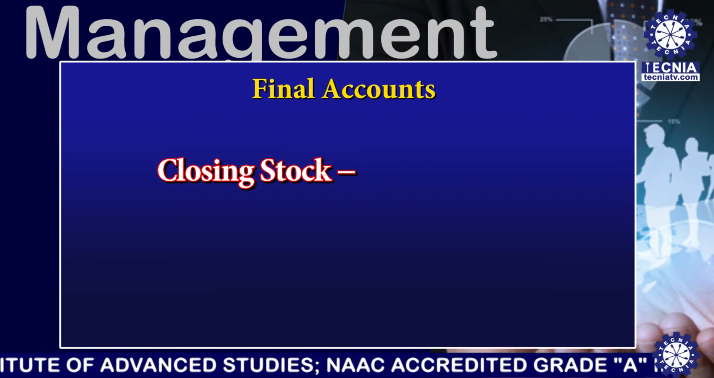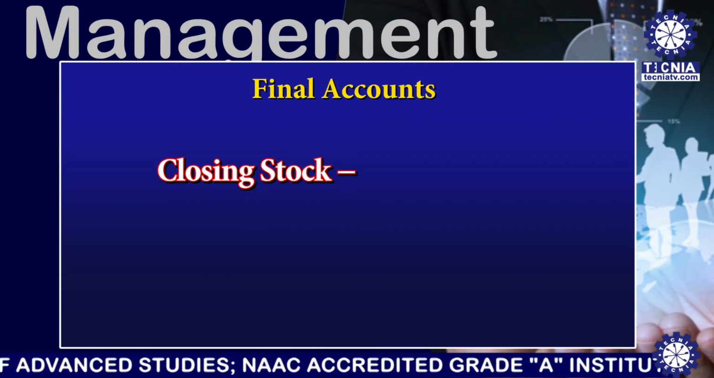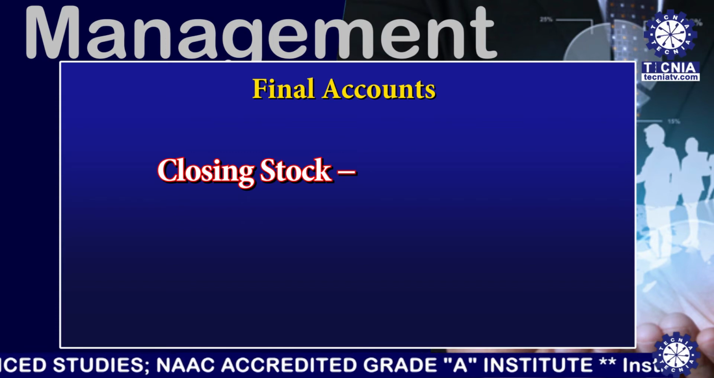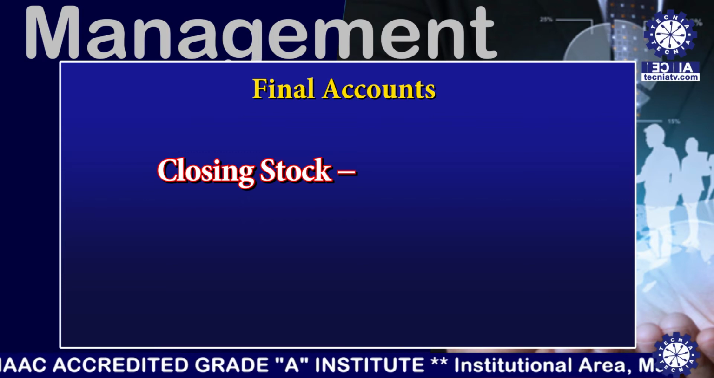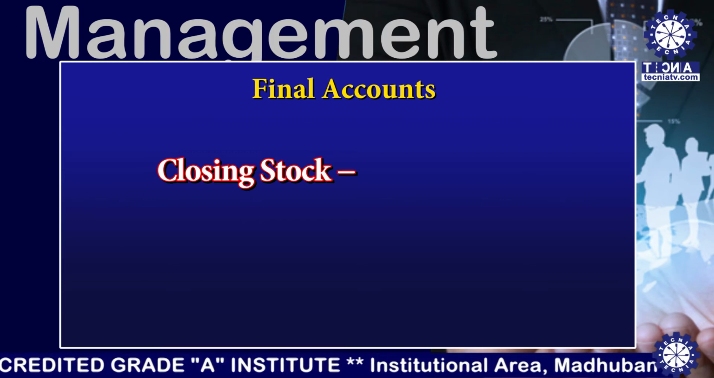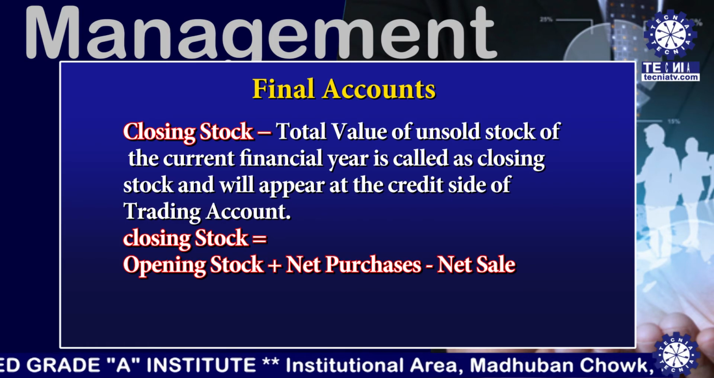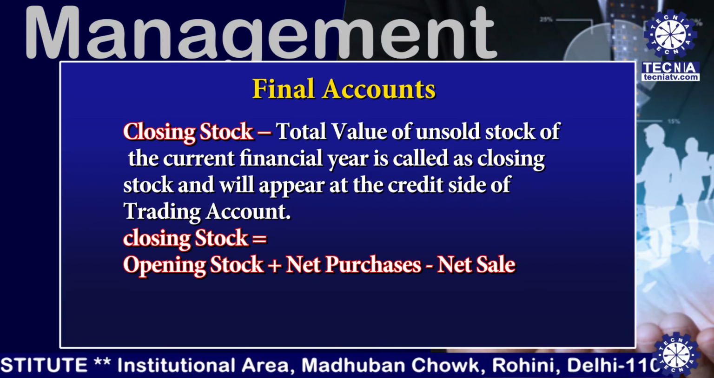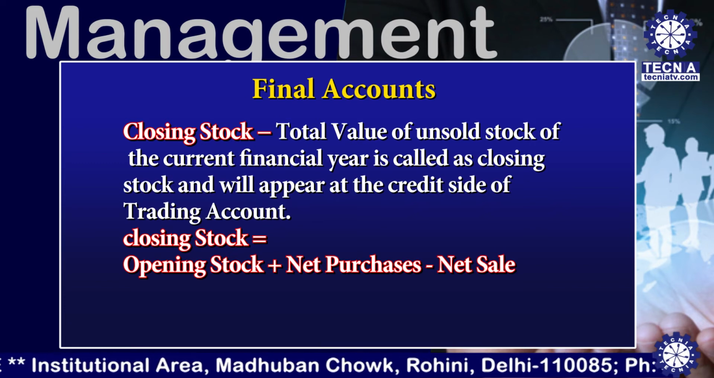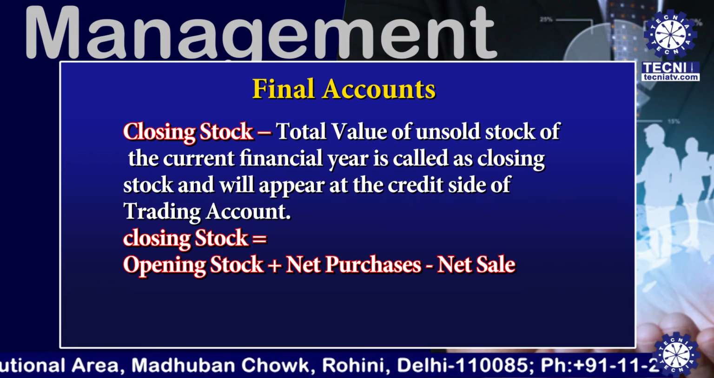Then the closing stock. Total value of unsold stock of the current financial year is called closing stock and will appear at the credit side of the trading account. So how do you calculate closing stock? Closing stock equals opening stock plus net purchases made in that particular period less net sale.